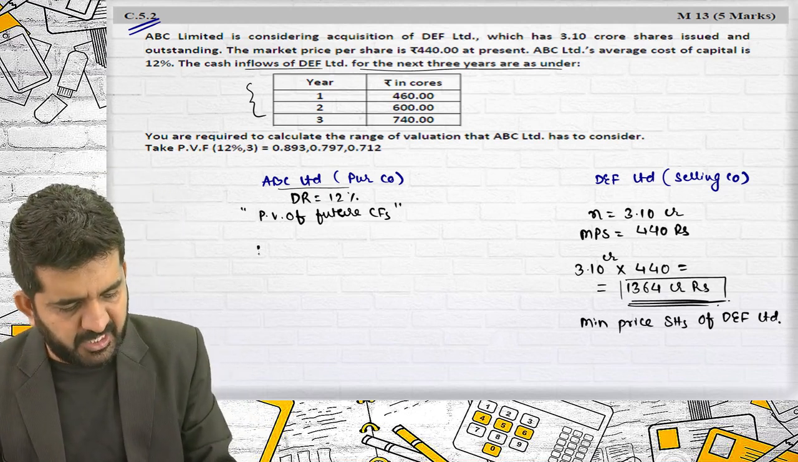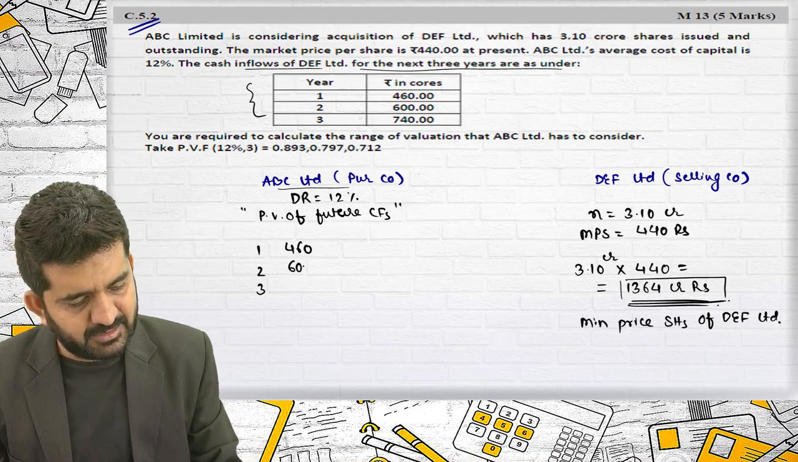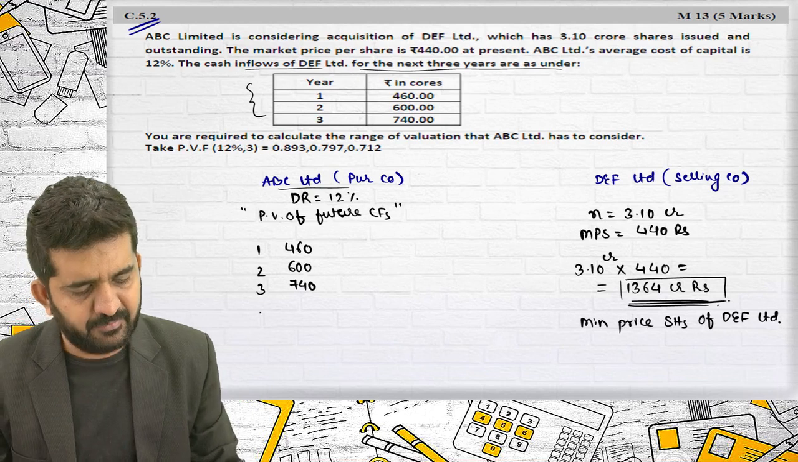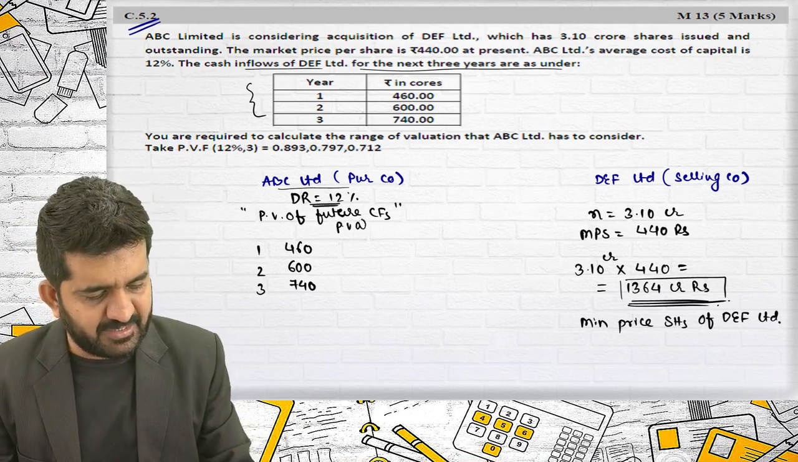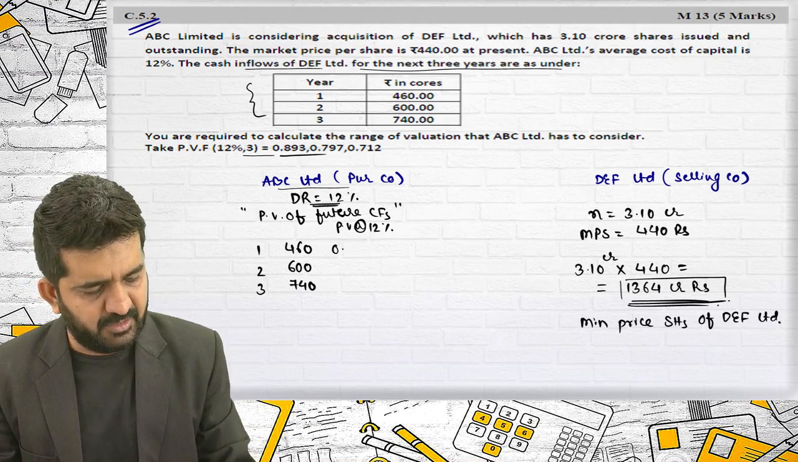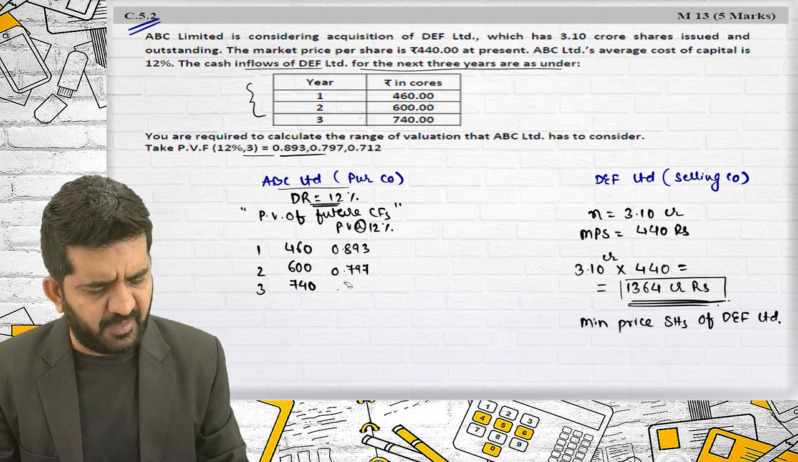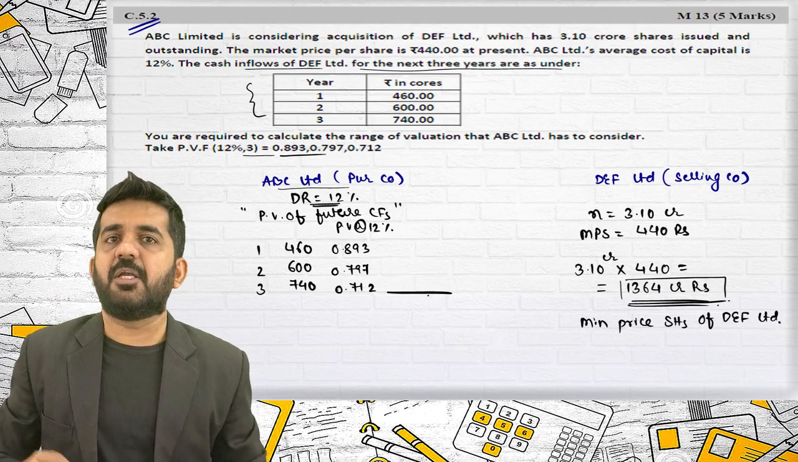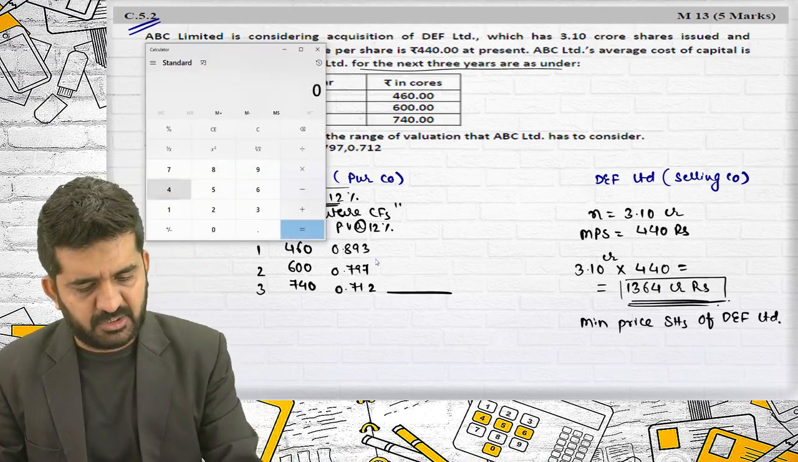What are the future cash flows given? 460, 600 and 740. I need to find out present value at discount rate. Present value at the rate of 12%. 12% discount factor are given 0.893, 0.797, 0.712. If discount factors are not given, I can find it out on my own. This is nothing but present value of future cash flows, and I'll be finding out this answer.